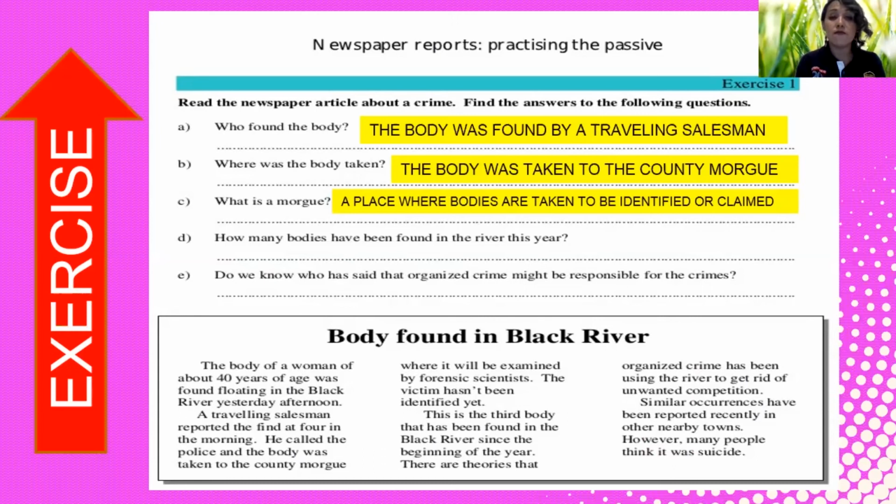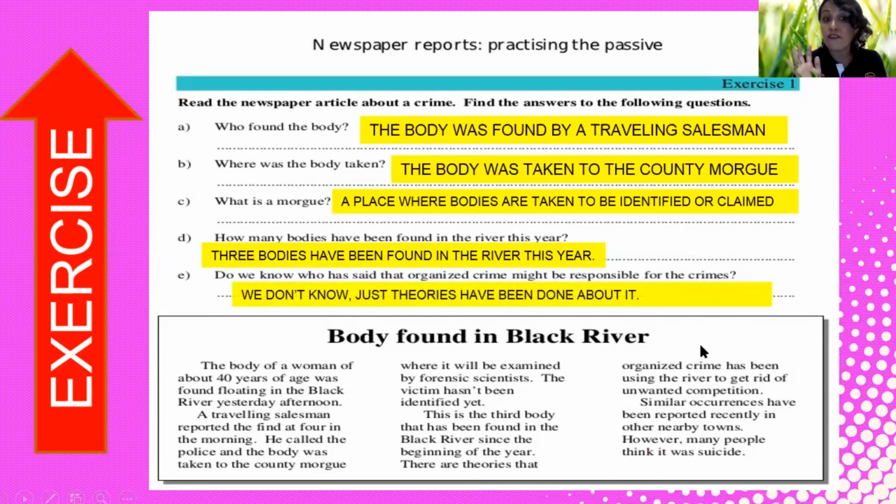How many bodies have been found in the river this year? Three bodies have been found in the river this year. And the last one: do we know who has said that organized crime might be responsible for the crimes? Well, we don't have the answer. We just have hypotheses. We don't know, just theories that have been made about it. Very well, so we finish with the grammar activity here.